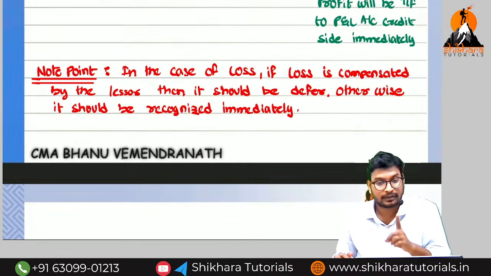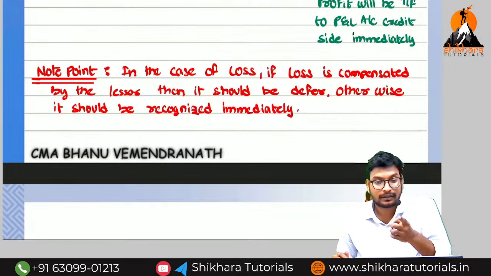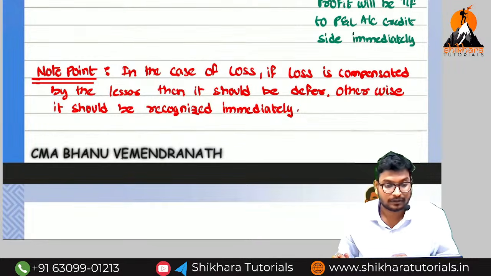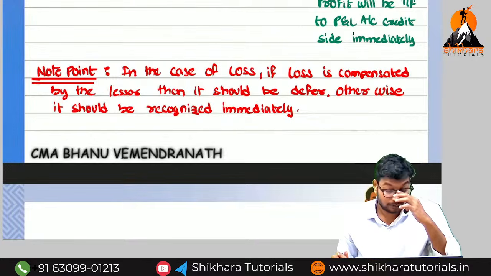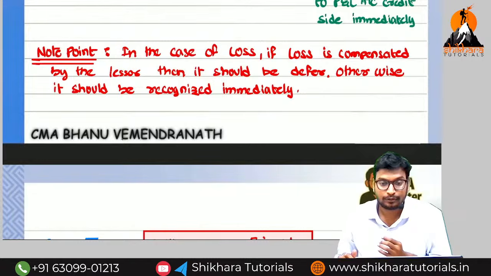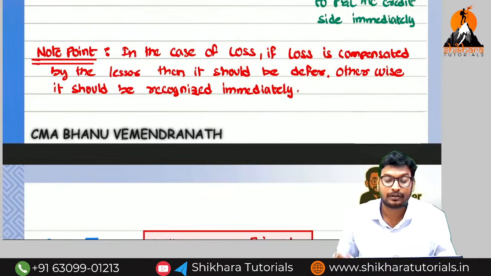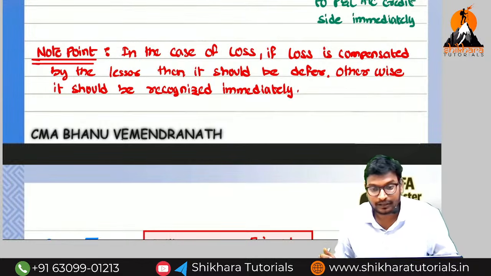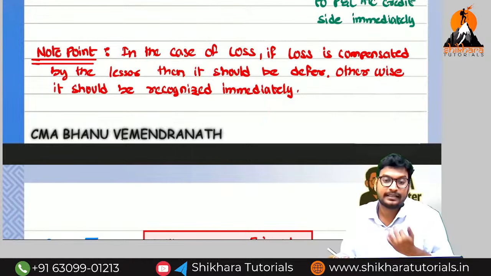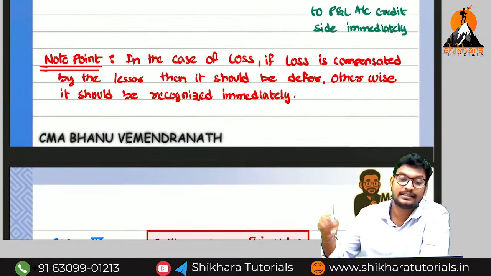So you should not transfer that particular loss to the P&L account now itself. If you transfer that loss, you will get less profit, then the income tax will be less. So what you need to do is defer the income. Defer means you need to amortize the benefit. They will give the benefit years, and that many years we need to amortize. How many years? Over the lease term.